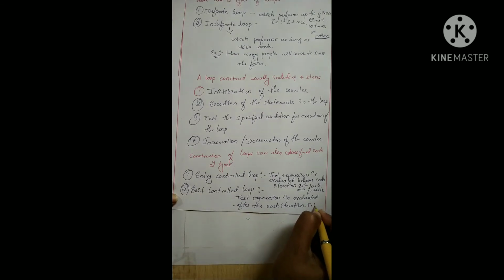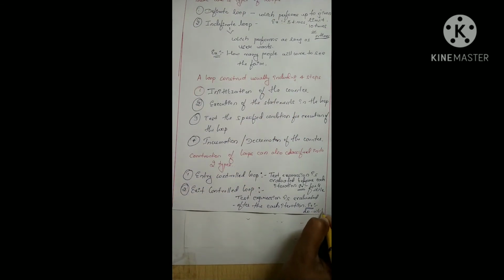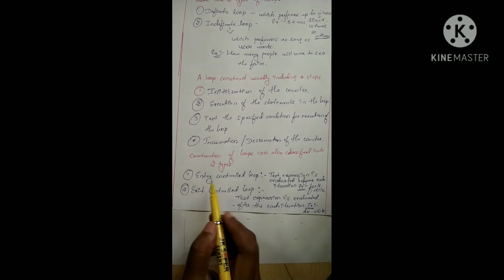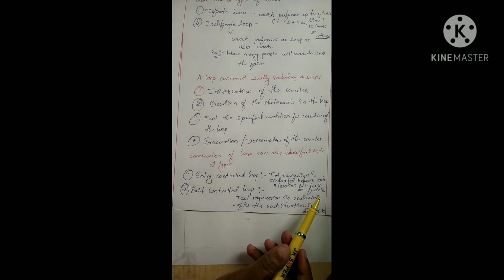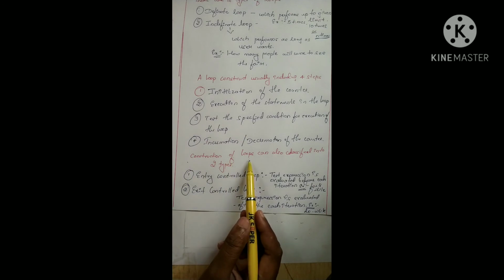The best example for the exit control loop is the do while loop in Java. In the entry control loop, the examples are for loop and while loop. In the exit control loop, the example is do while loop. These are the two types of loops included in the construction of the loop.